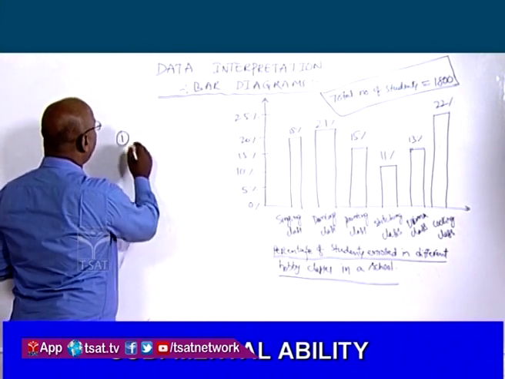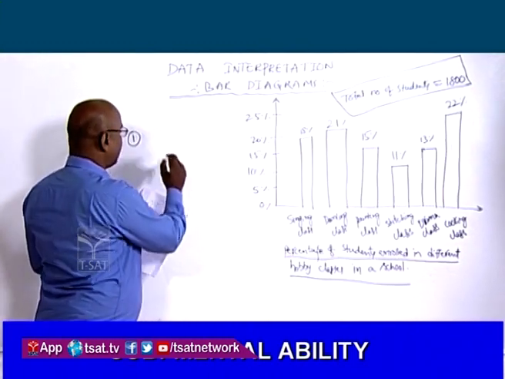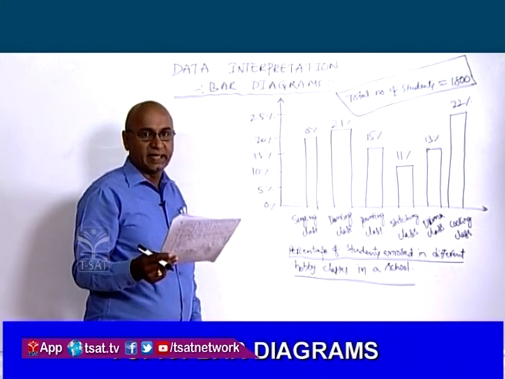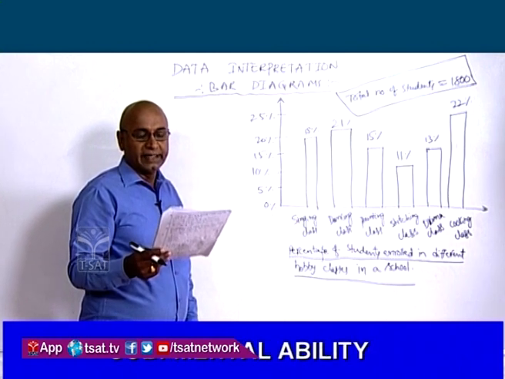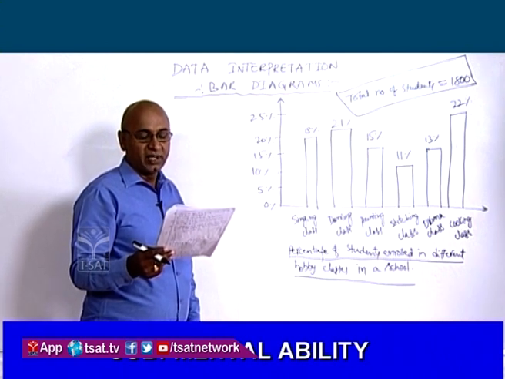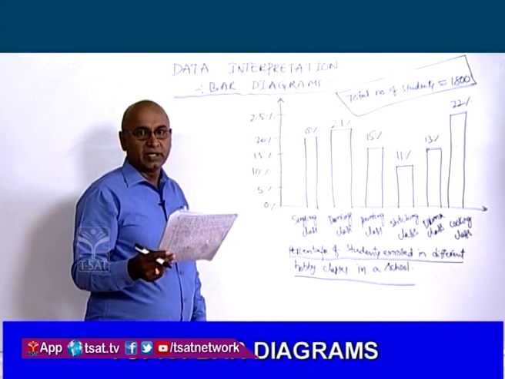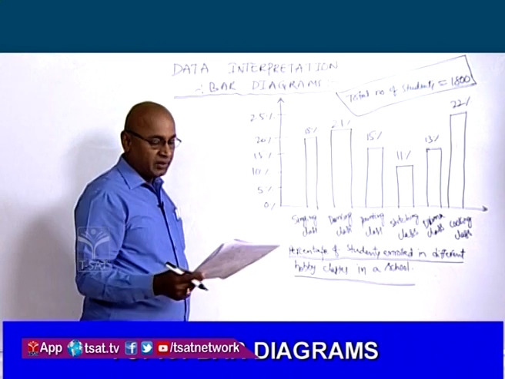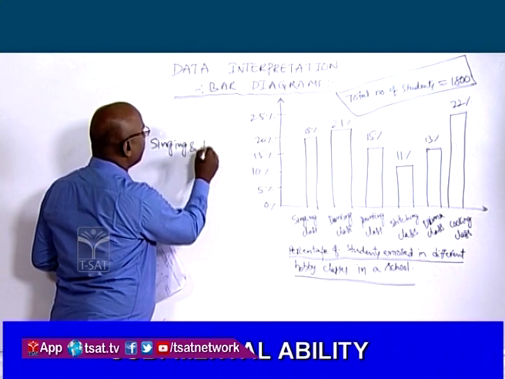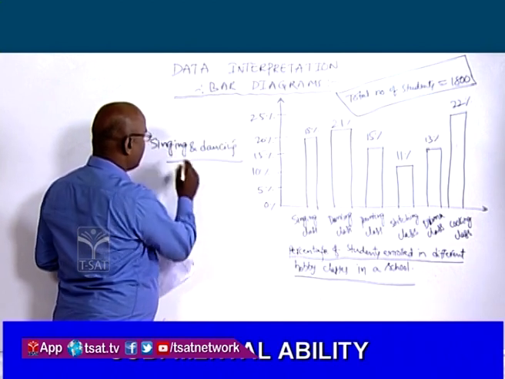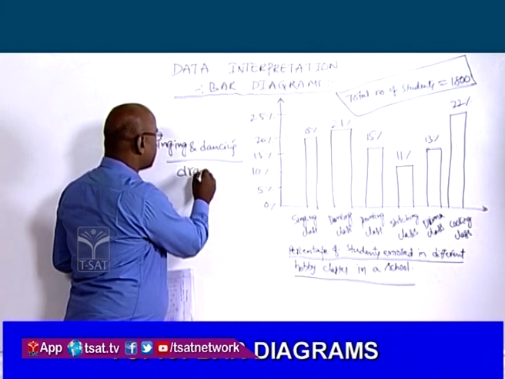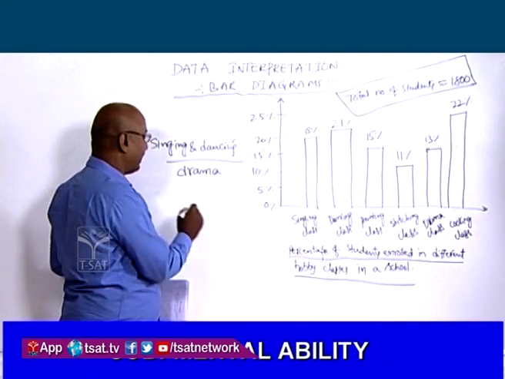What is the ratio of number of students enrolled in singing and dancing classes together to those enrolled in drama classes respectively? Question once more time. What is the ratio of number of students enrolled in singing and dancing classes together to the students enrolled in drama classes? This is the ratio we have to find.